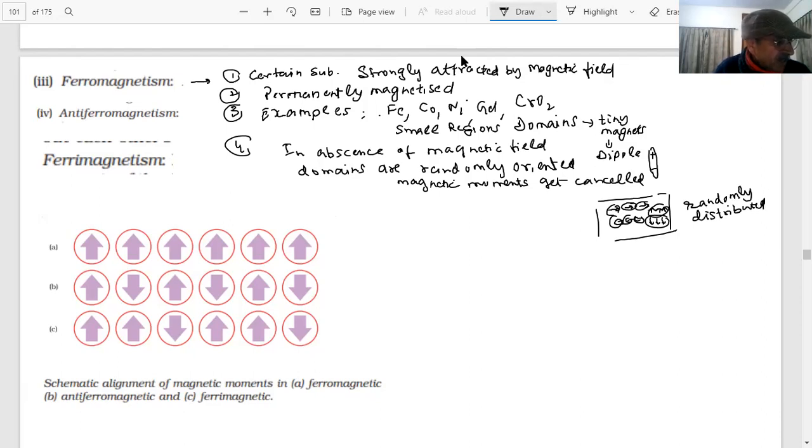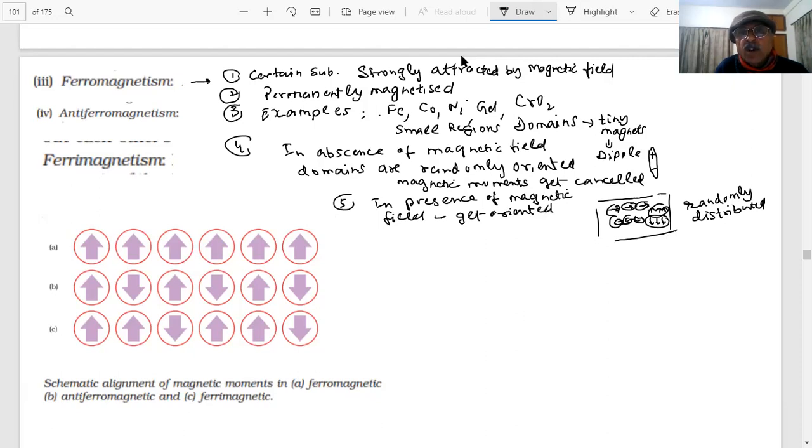But what happens in the presence of a magnetic field, students? The domains get oriented in the direction of the magnetic field. They get oriented, students.